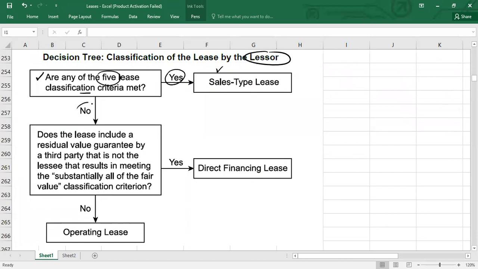If none of those five criteria are met, then does the lease include residual value guaranteed by a third party? If yes, and the answer is more than 90% of the fair value, it is a direct finance lease. If this criteria is also not met, for example the lease was not classified as a sale type lease, it is not meeting the 90% criteria even with the residual value guaranteed by a third party included in the calculation, and it is probable you will collect this money, if these three conditions are not met, then it should be classified as an operating lease.